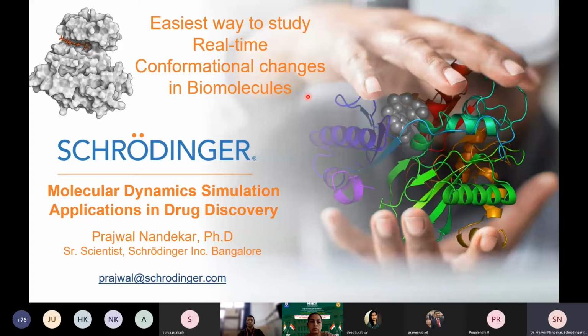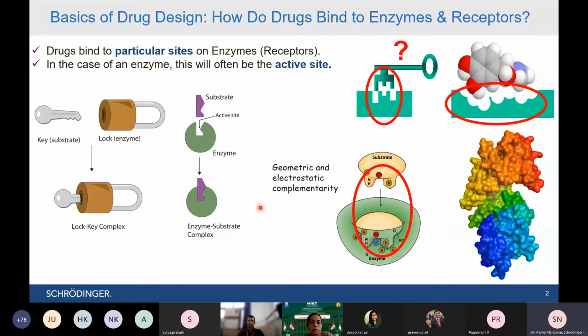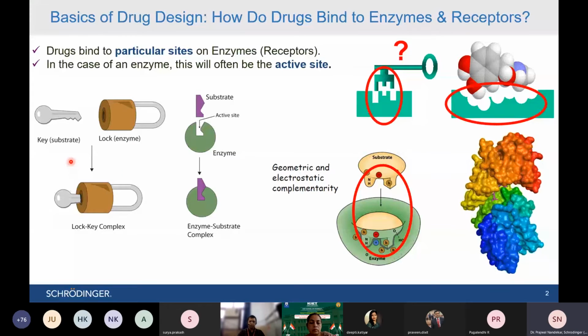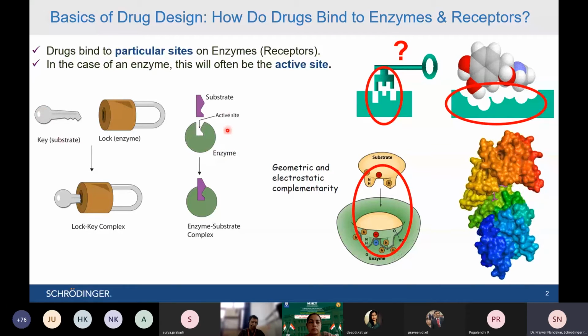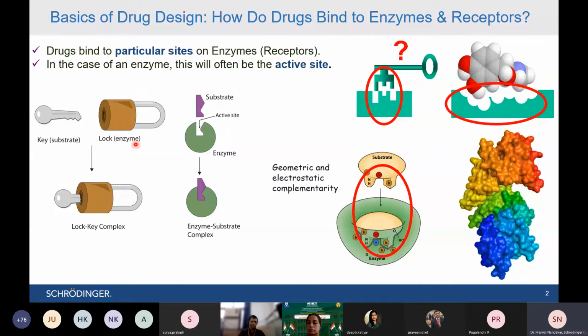In the background, in our body there are many receptors, enzymes, proteins, DNA, or other biomolecules present. Those proteins can act as a receptor for any type of drug molecule, substrate or inhibitor. Basically it follows the lock and key model, which is really basic and primitive, so I would not spend much time, but I just wanted to include it. Your lock resembles the enzyme or receptor and the key resembles the substrate, inhibitor or drug molecule.